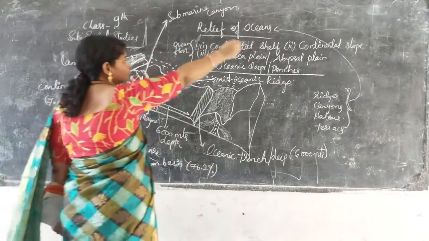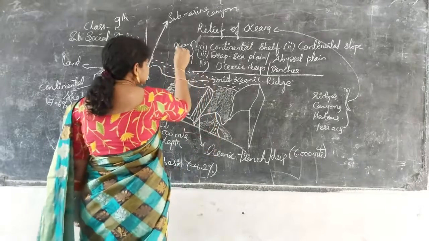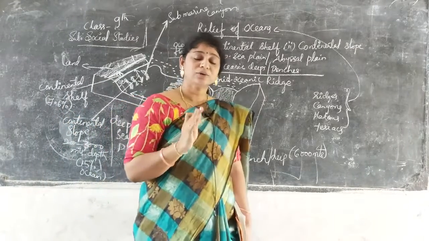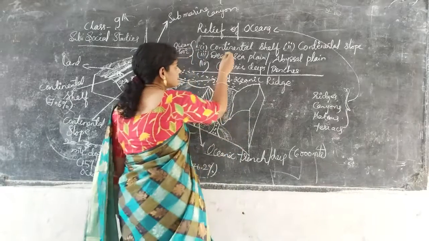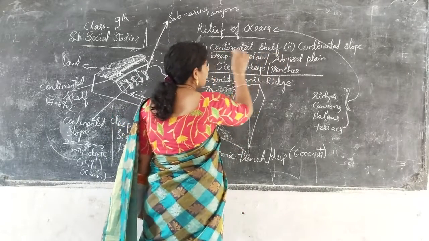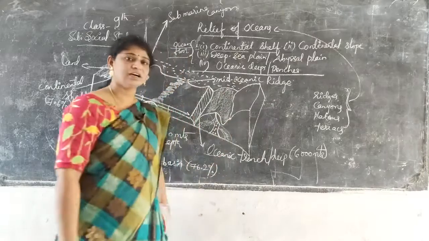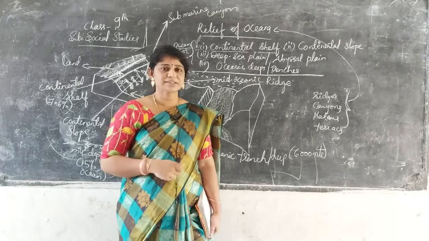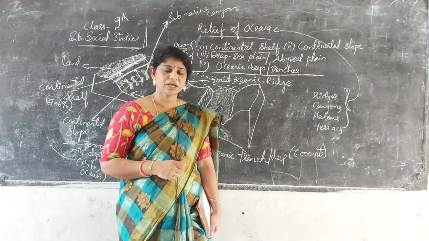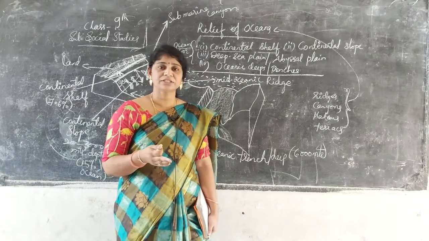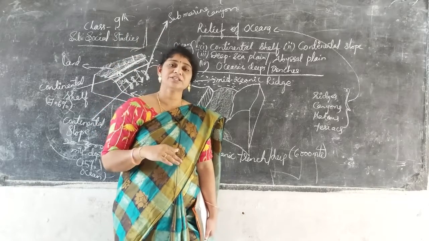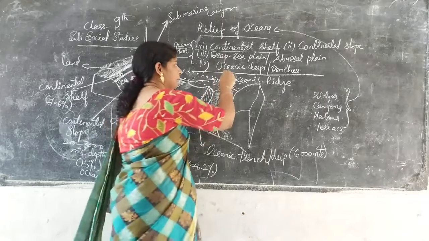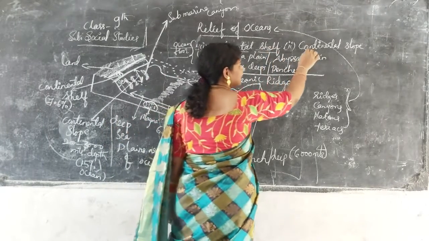See here, the reliefs of ocean. The ocean floor, the surface of the ocean, is divided into 4 parts. We have 7 continents and 5 oceans; the 7 continents are separated by the 5 oceans. There are many rivers. Millions of years ago it was different, and now the landform has changed. The parts are the continental shelf, continental slopes,